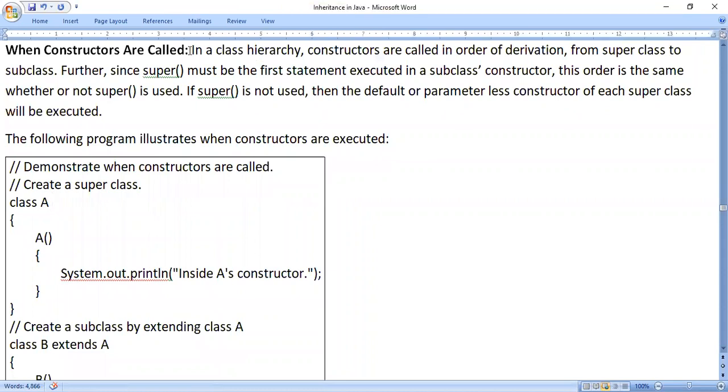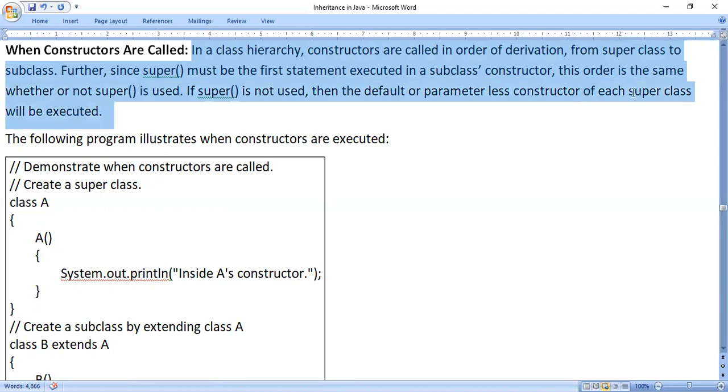So the topic name is when constructors are called. In a class hierarchy, constructors are called in order of derivation from superclass to subclass. Further, since super must be the first statement executed in a subclass constructor, this order is the same whether or not super is used. If super is used, then the default or parameterless constructor of each superclass will be executed. See what they're telling.